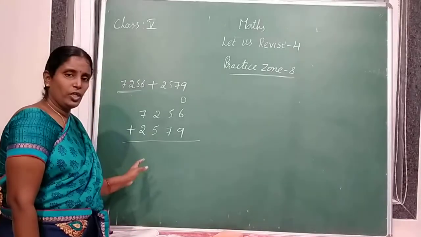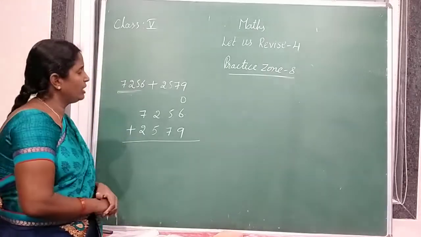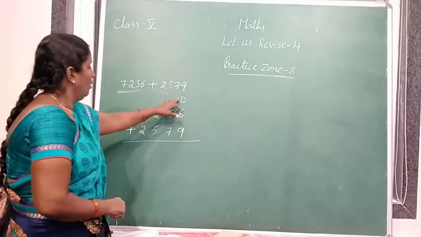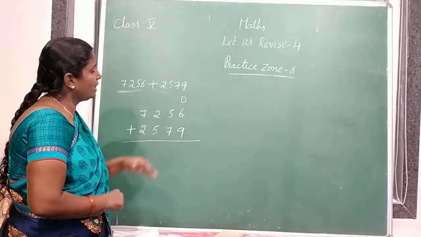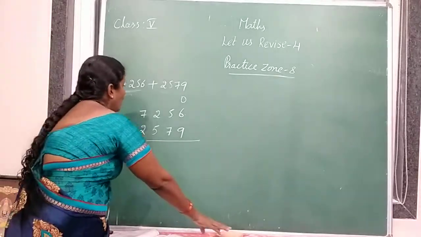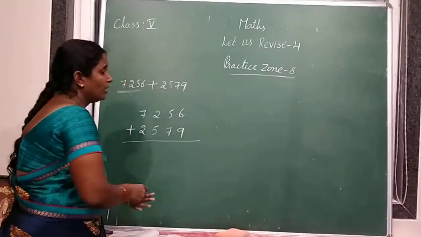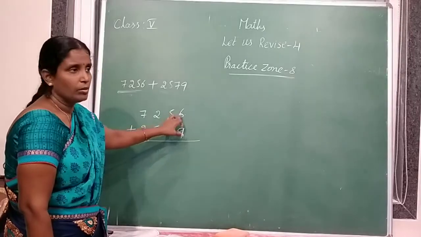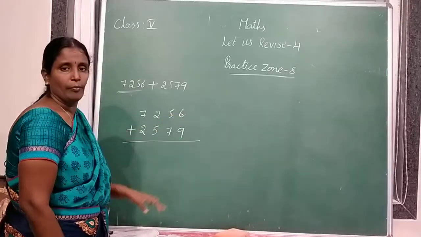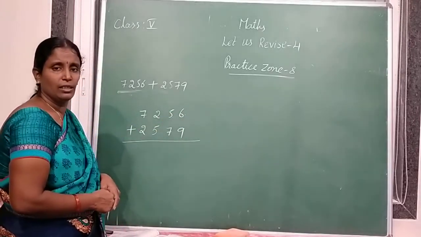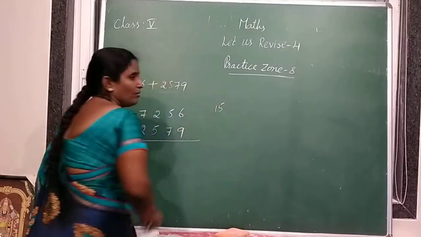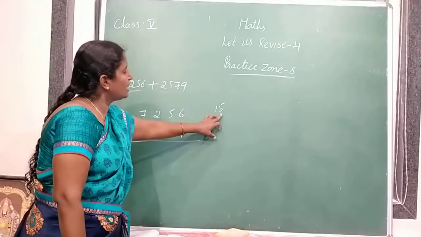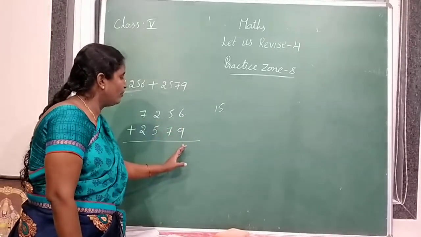Additions, subtractions, multiplications, we should start from ones place. What are the digits in ones place? 9 and 6. So 9 plus 6 is? Yes, 15. Here 2 digits are there, no? So how to write 15?